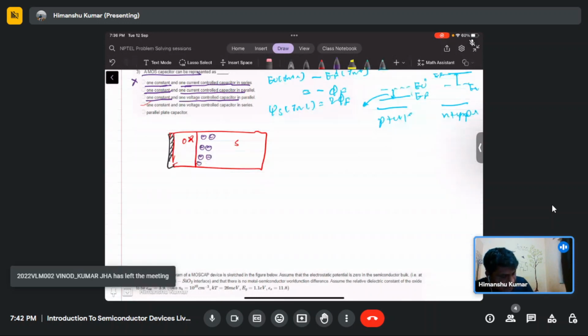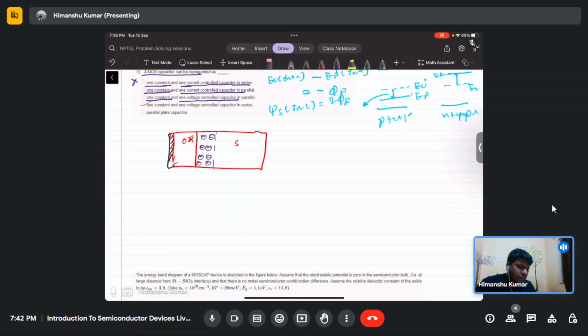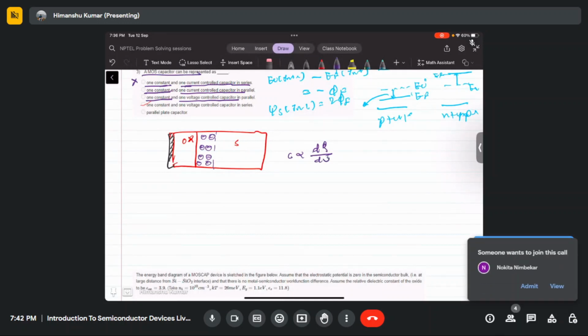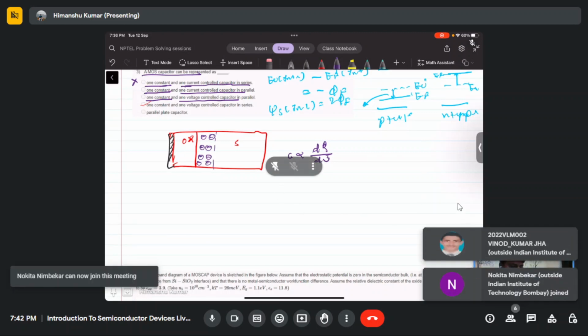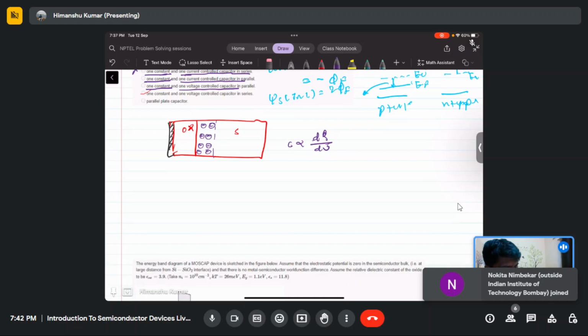So this negative space charge region will form. The capacitance we define as the rate of change of charge, dQ by dV. So suppose you apply some DC plus... just wait. Yeah, so basically capacitance here is this dQ by dV.